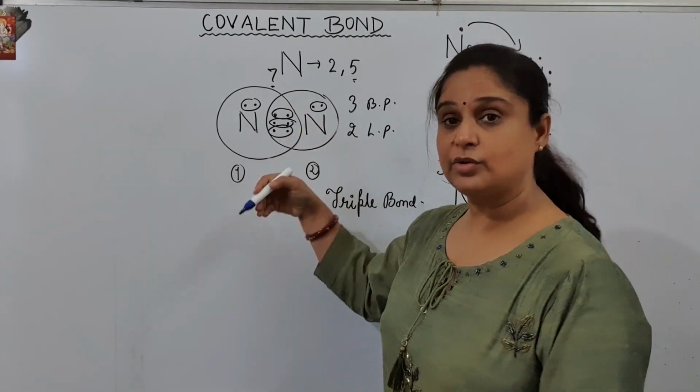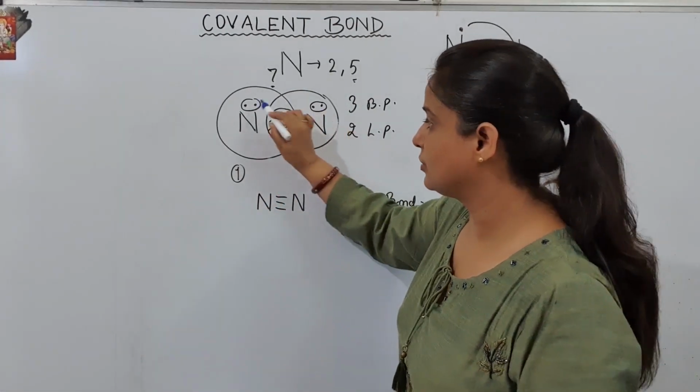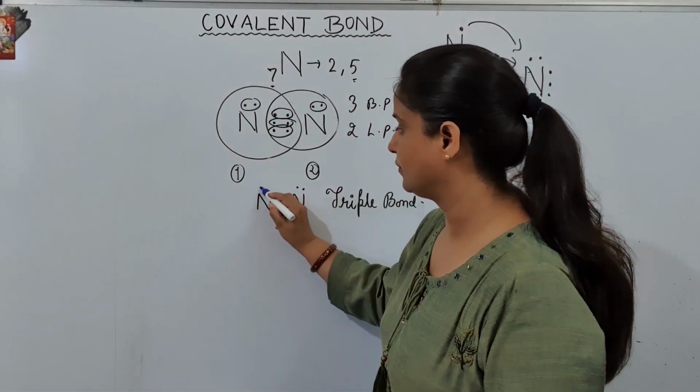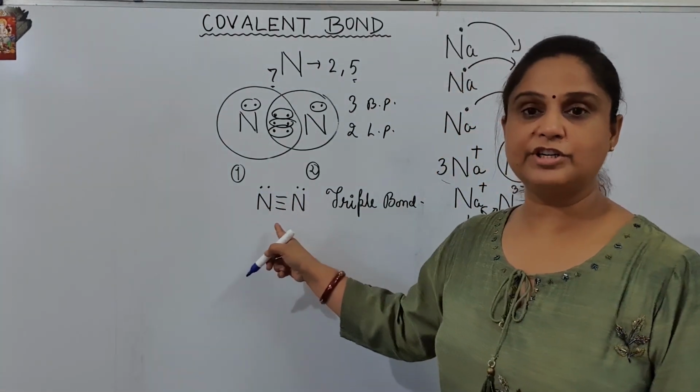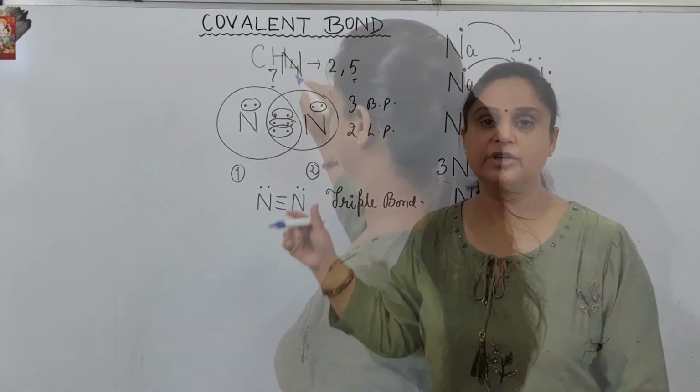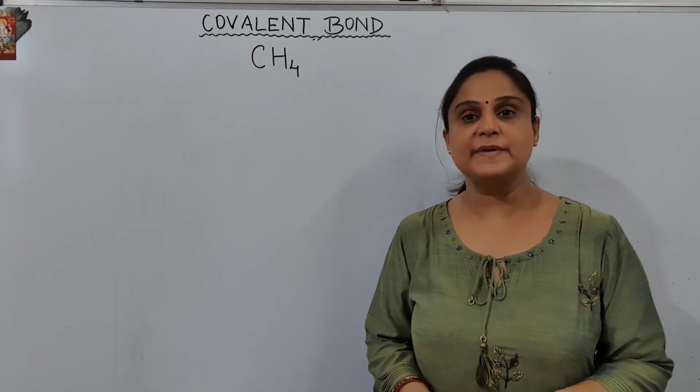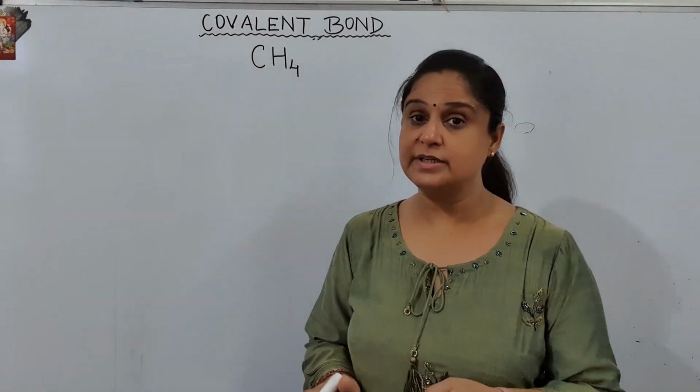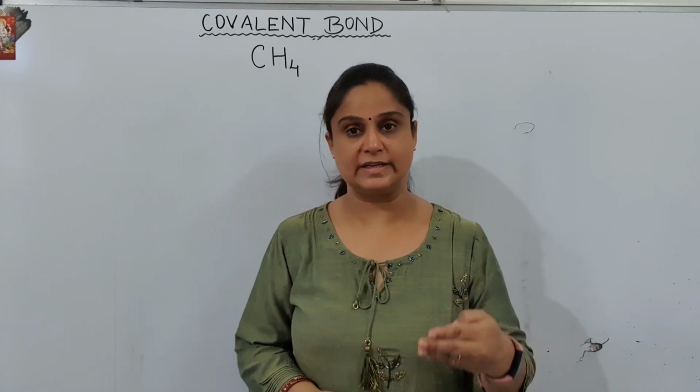Okay, and if you want to complete the Lewis structure, draw the lone pair of electrons along with the bond shared between them. So is it clear to you? So now let us make the structure of CH4. Whether it is a covalent bond or an ionic bond, let us find it out.